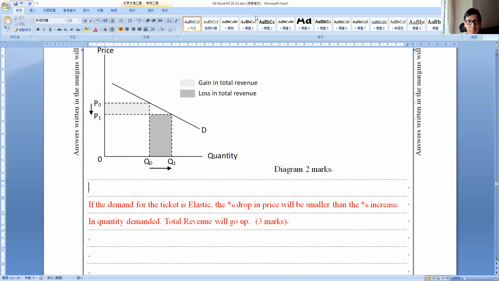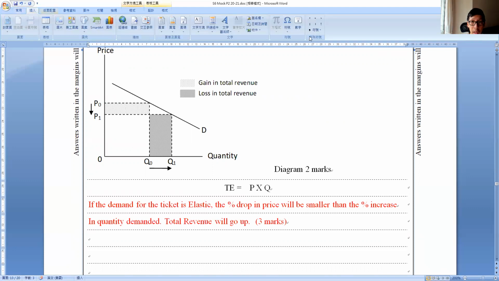If the demand is elastic, then the percentage drop in price will be smaller than the percentage increase in quantity demanded. For those of you who prefer our usual way, TE equals P times Q. Now we know price would drop, but we need total expenditure to increase. To balance this equation, the percentage increase in quantity must be larger. And this gives us the situation of an elastic demand.